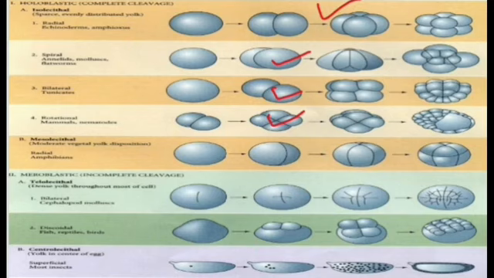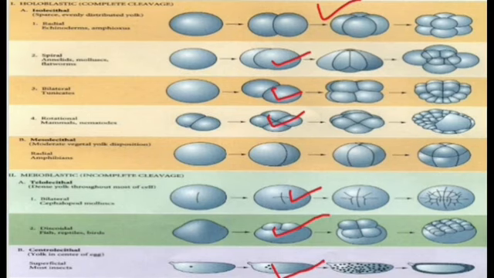The example of bilateral is cephalochordates, and the examples of discoidal are fishes and birds. Then the last one is centrolecithal. Here you can see the centrolecithal type, and the example of centrolecithal is all the insects.